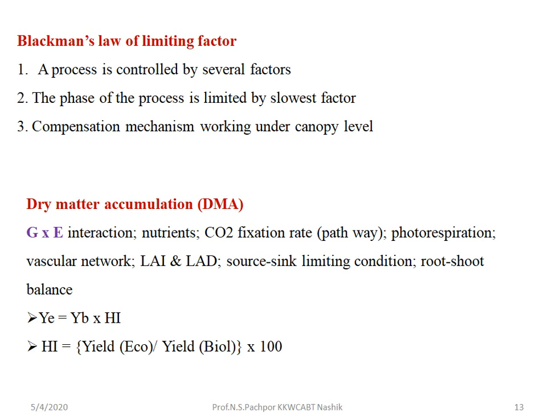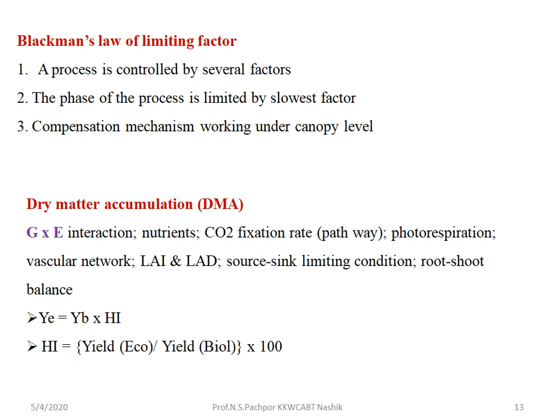So G into E interaction is very important. Then nutrients are second important. Whatever nutrients are required by the plant for growth and development, and particularly the photosynthesis process, they should be provided. Then carbon dioxide fixation rate, that is the C3 and C4 pathway.